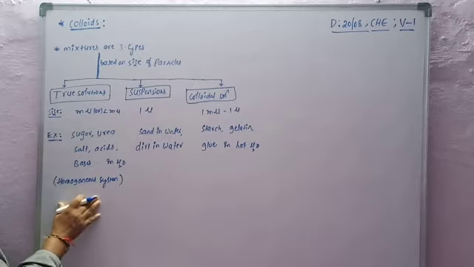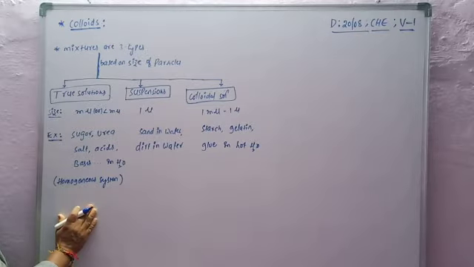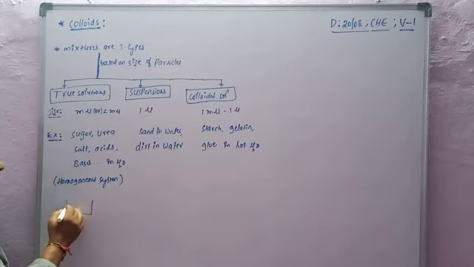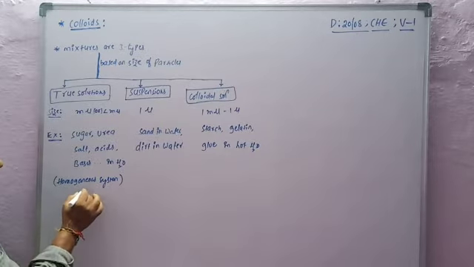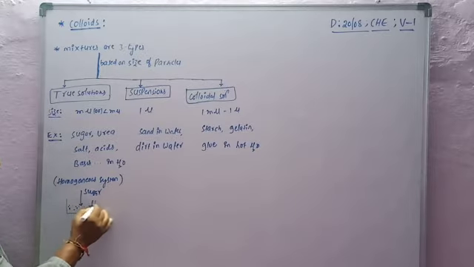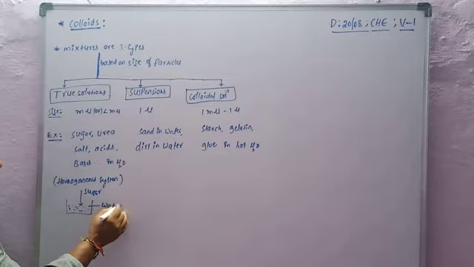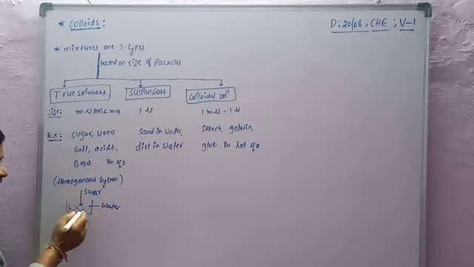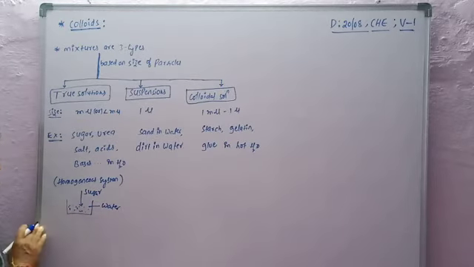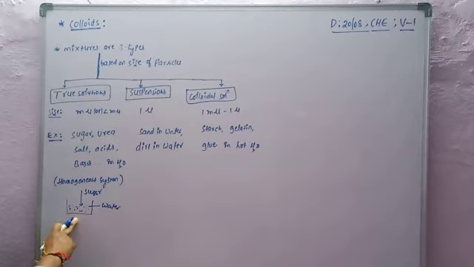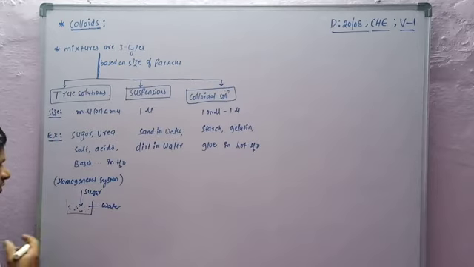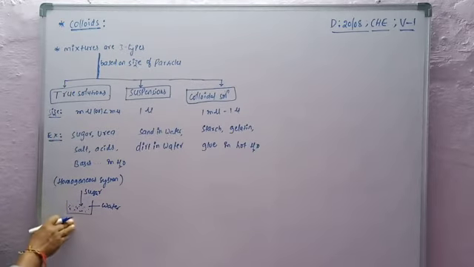These are homogeneous systems. For example, take water. Sugar is soluble in water. The sugar is homogeneously soluble in water, so the obtained homogeneous mixture is called a solution. So a solution is a homogeneous system. It means sugar is uniformly soluble in water. So true solutions are homogeneous systems.